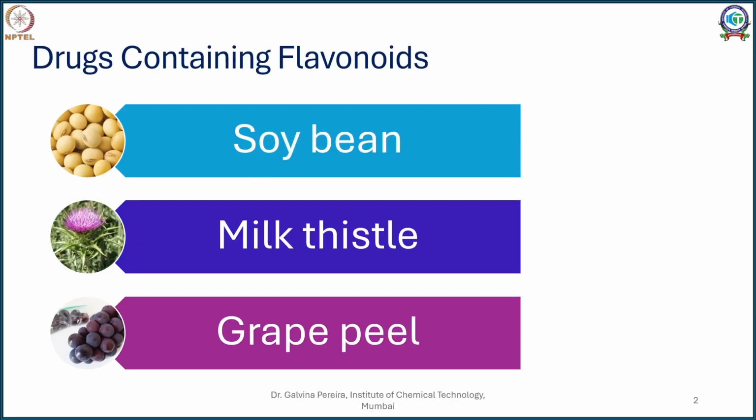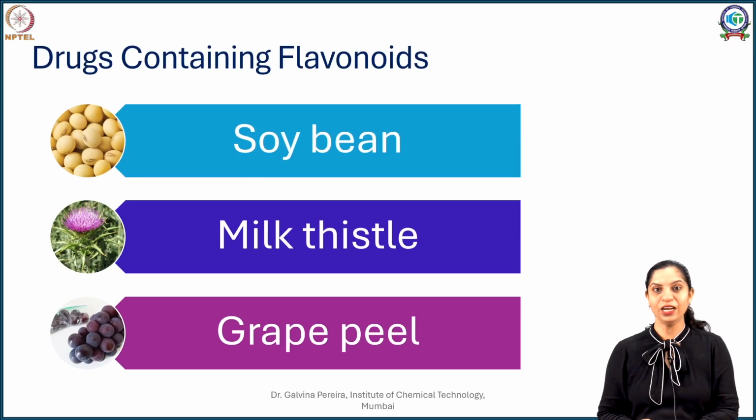This week we are learning about a set of protective yet vivid and colorful compounds, and those are flavonoids. In this session we will be learning about a few more flavonoid-containing drugs: soybean, milk thistle, grape peel, and their applications. To start with, let's discuss soybean.